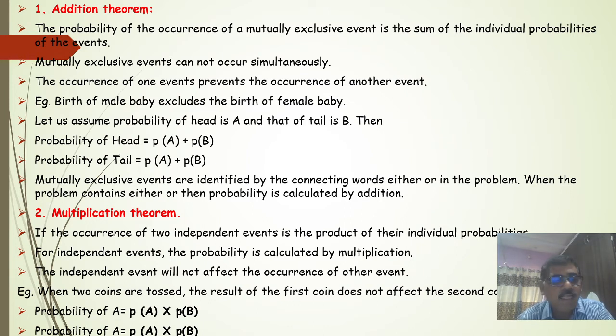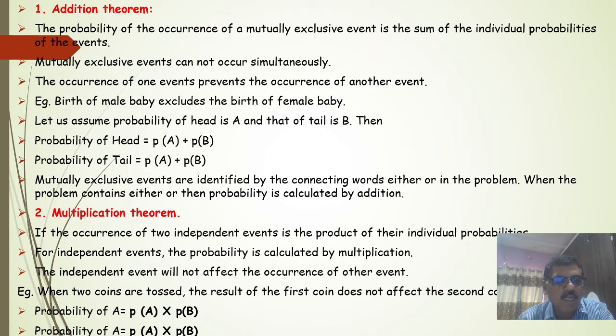When the problem contains either or, then the probability is calculated by addition. In mutually exclusive events, one event does not allow the second event to happen, and that is what mutually exclusive events are.